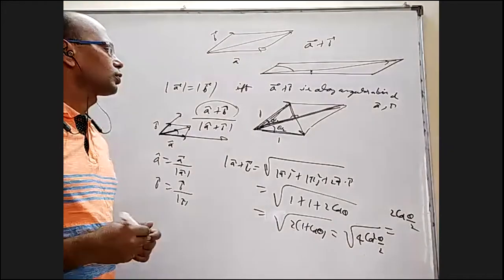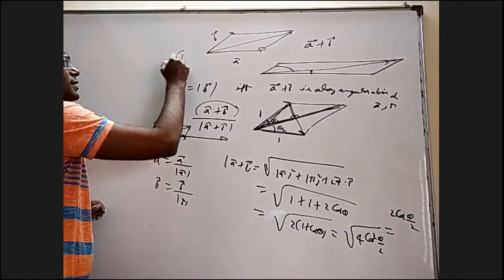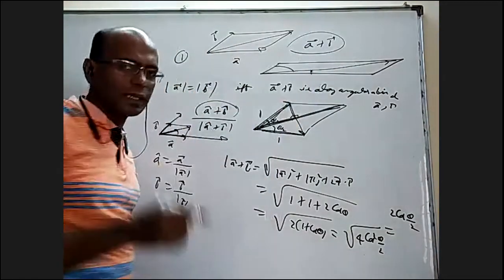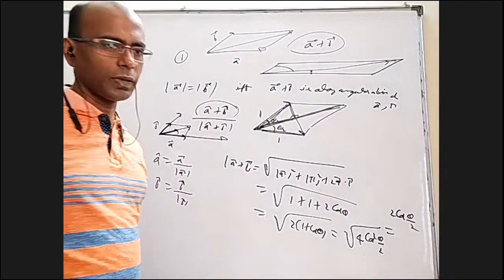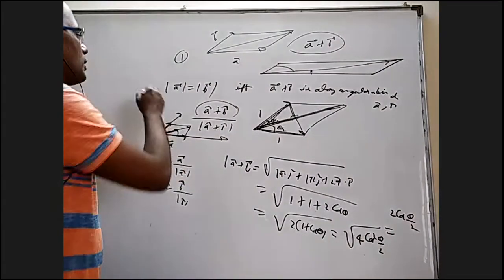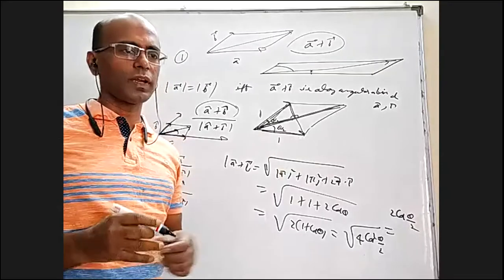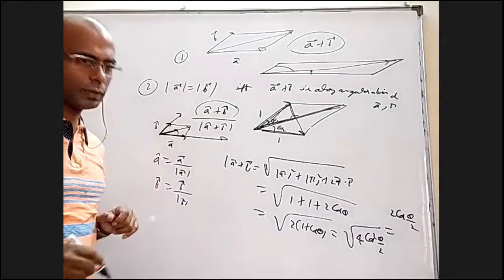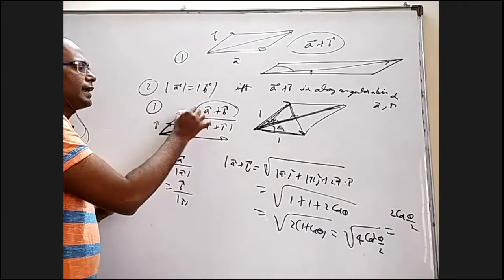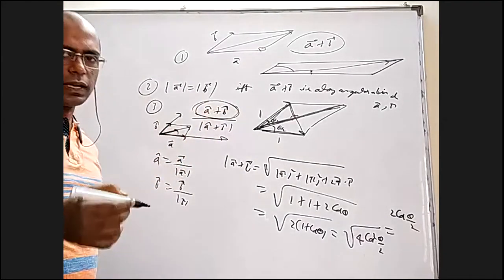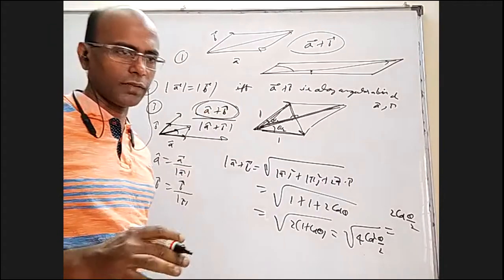So the first point I discussed is that A bar plus B bar need not be the angular bisector of A bar and B bar. The second point is that A bar plus B bar is along the angular bisector of A and B if and only if mod A equals mod B. Third point, A cap plus B cap is definitely a vector along the angular bisector every time.